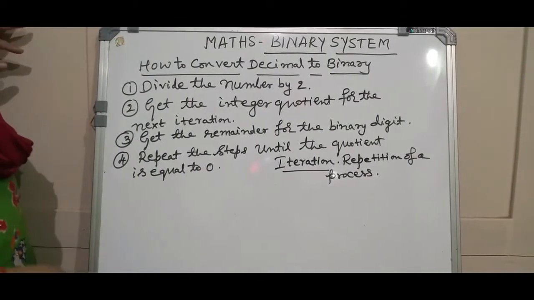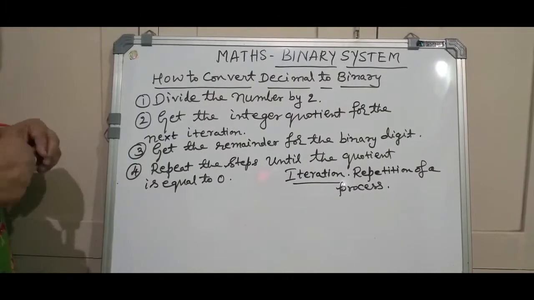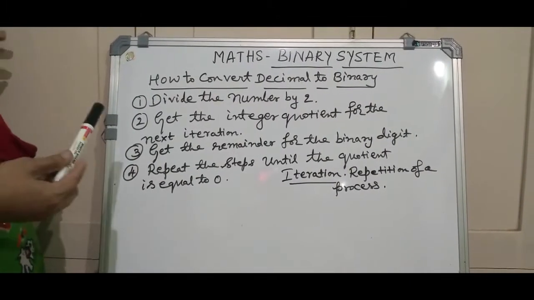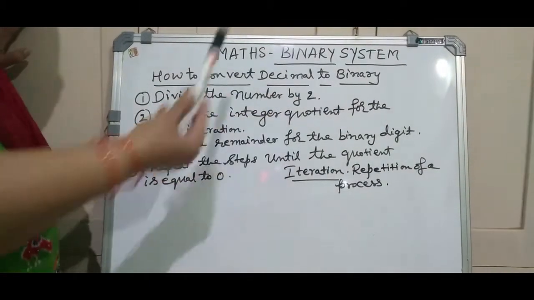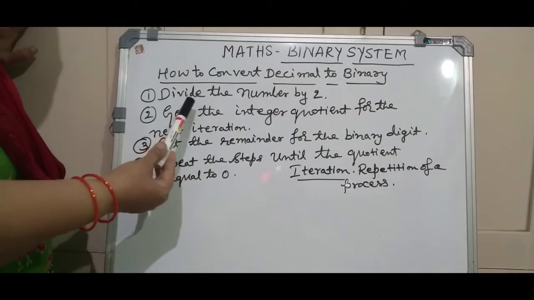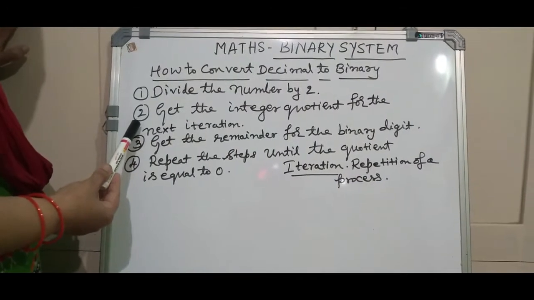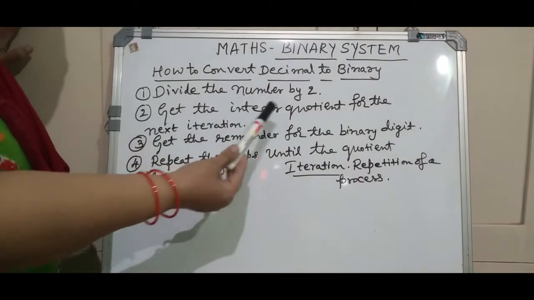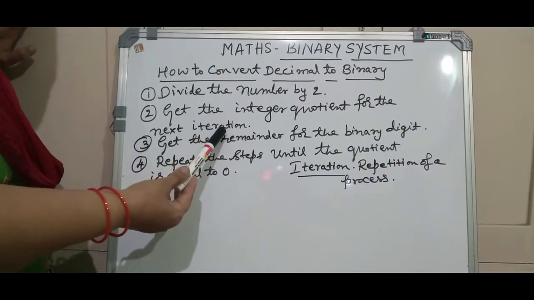Here I have written the procedure, that is, how to convert. You can follow these steps while converting a decimal number to a binary number. First point is divide the number by 2. Second point is get the integer quotient for the next iteration.